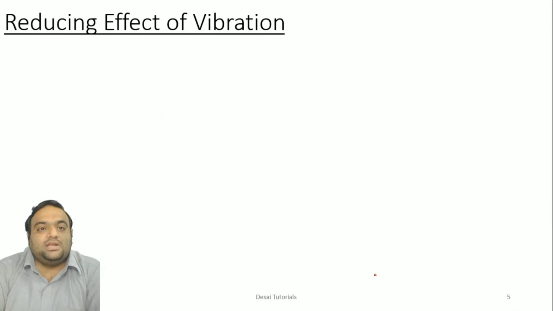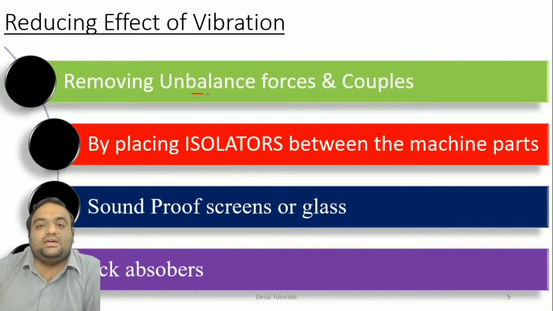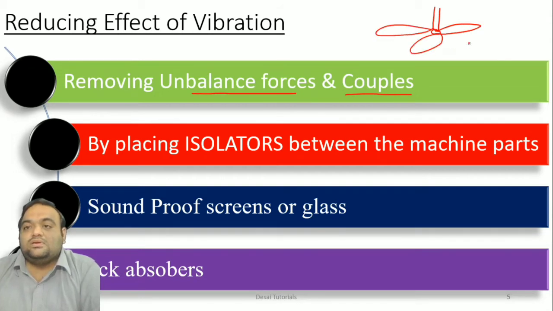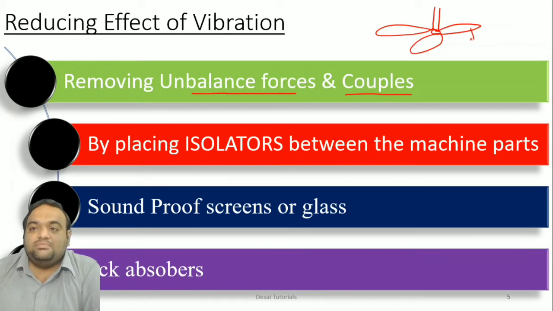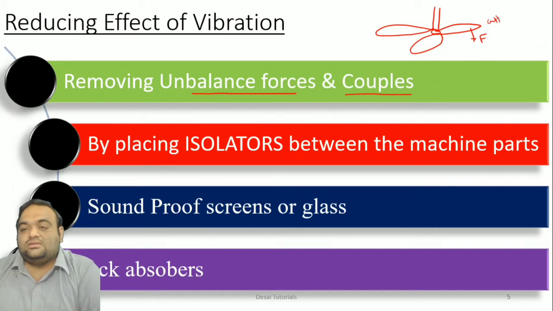Okay, now how you can reduce the effect of vibration. So first of all, removing unbalanced forces and couples. Okay, so let us say a ceiling fan is there. Now here there are unbalanced forces created at this wing due to the bending of the wings.